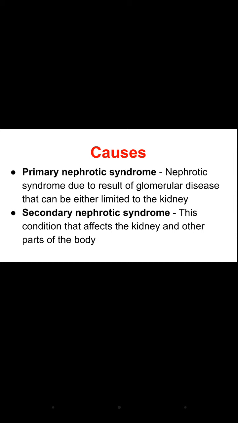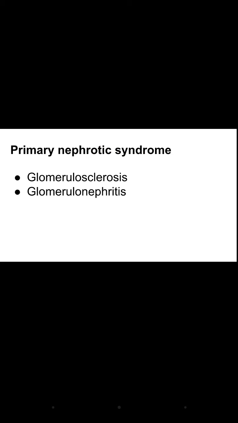But in secondary nephrotic syndrome, there is a disease which is affecting other body parts along with the kidney. In primary nephrotic syndrome, for example, the person has glomerulonephritis or glomerulosclerosis. Because of this, there is damage of the glomeruli.